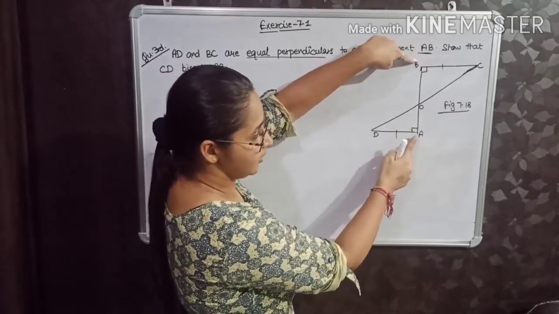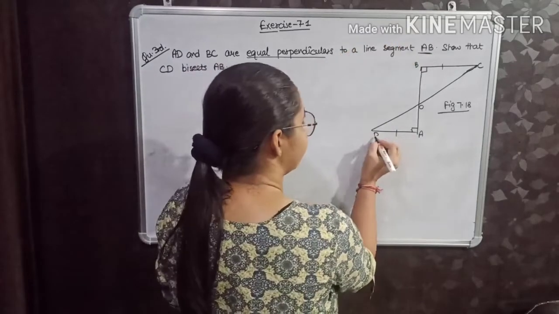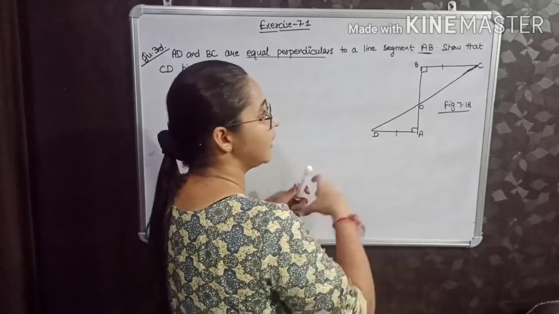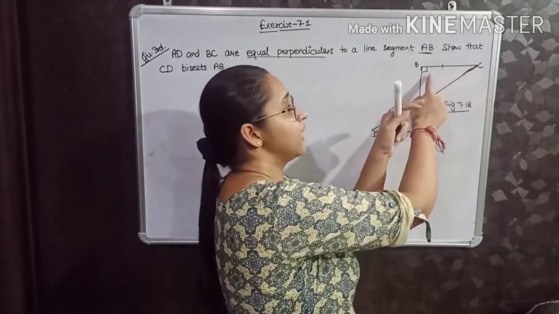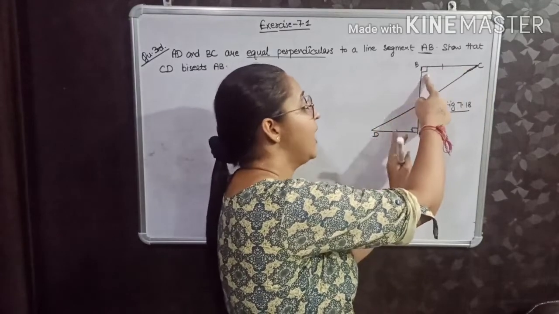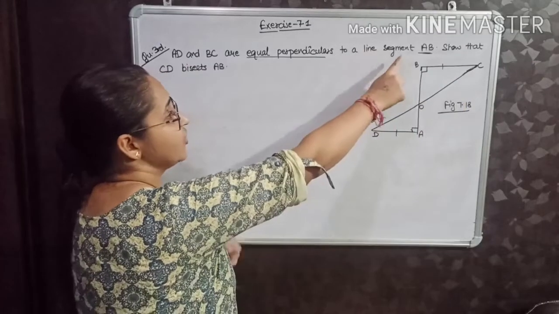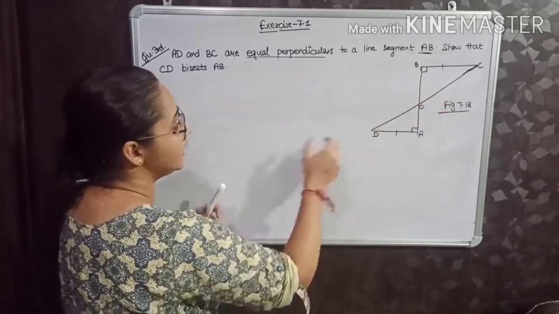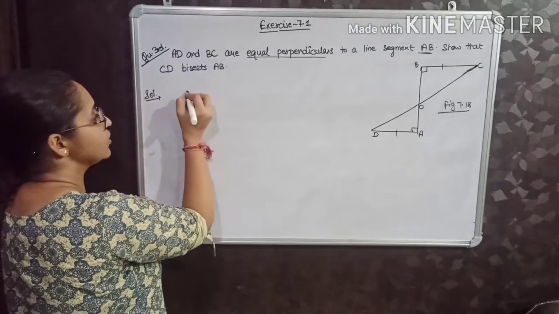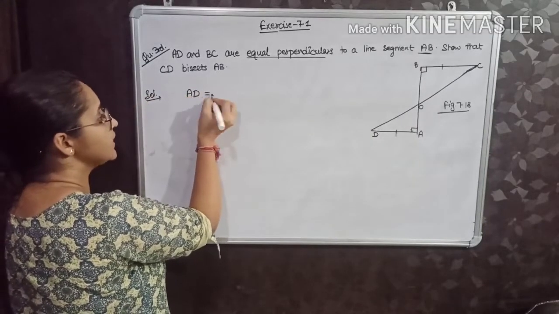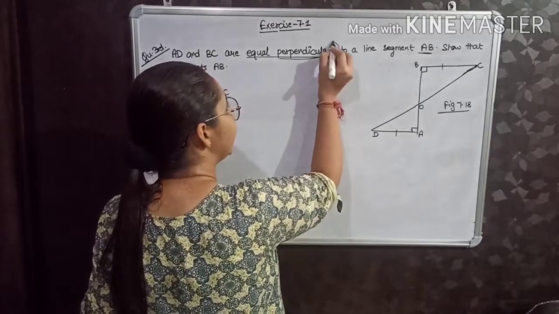On a line AB, the first perpendicular is AD, that is making an angle of 90 degrees, and similarly on this line AB, this BC is the perpendicular that is making an angle of 90 degrees, and these two lines are given to be equal. This first line means that AD is equal to BC. I am writing from the first line, I can write AD is equal to BC and equal perpendicular.